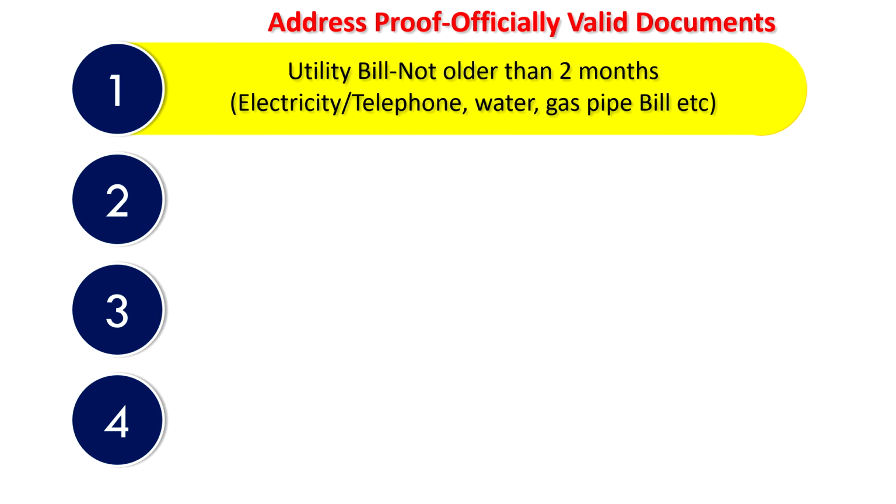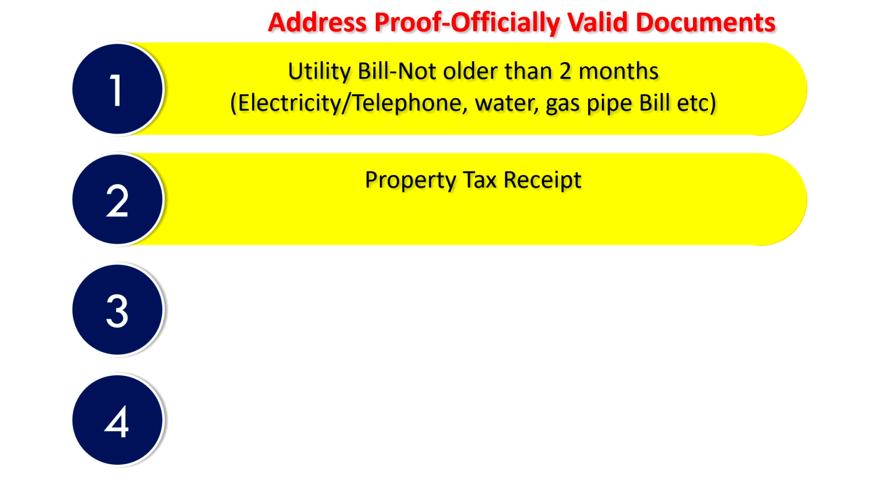As address proof, you may have to submit additional documents in case the earlier documents don't have the latest address. In addition to the earlier documents, you have to submit any one of the following: a utility bill like a telephone bill, electricity bill, water bill or gas pipe bill that is not older than 2 months. That means only the latest one you may have to submit. In that you will find the address, which will be taken as address proof.